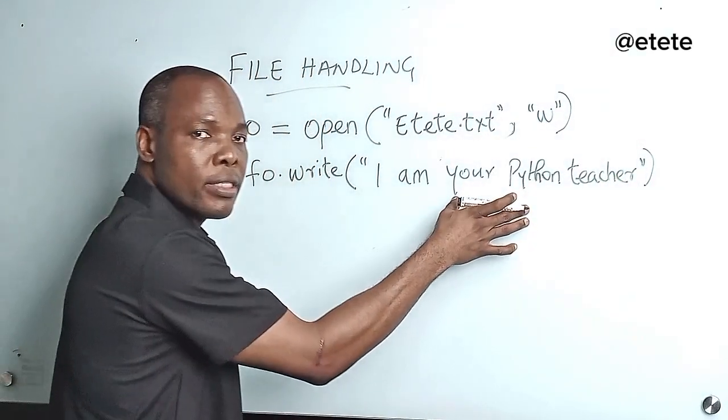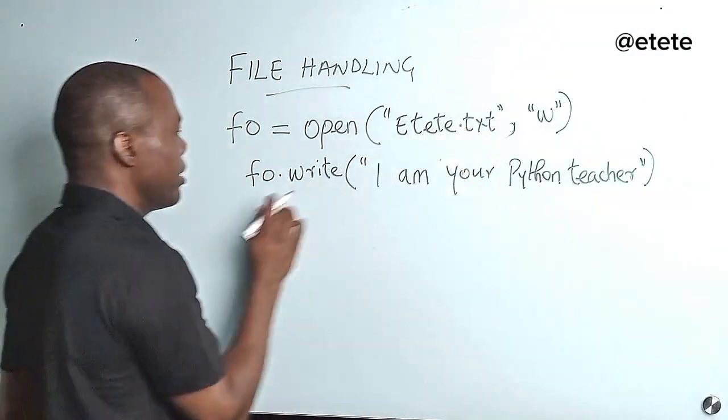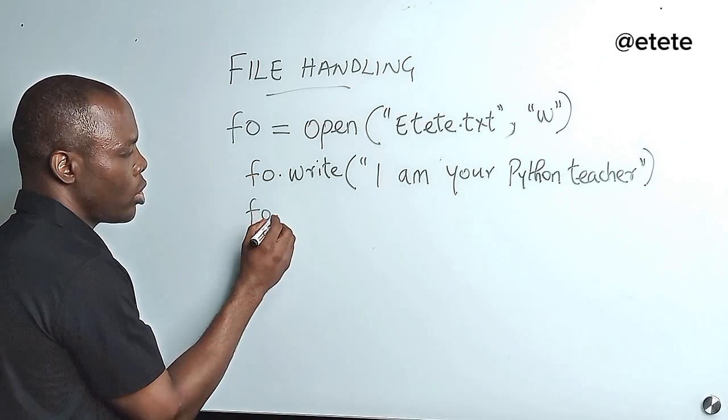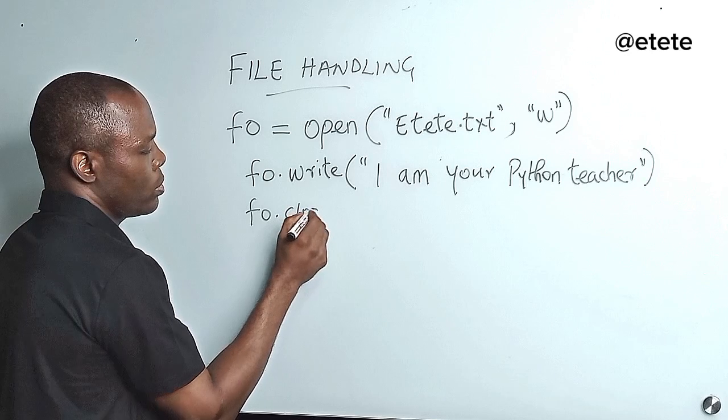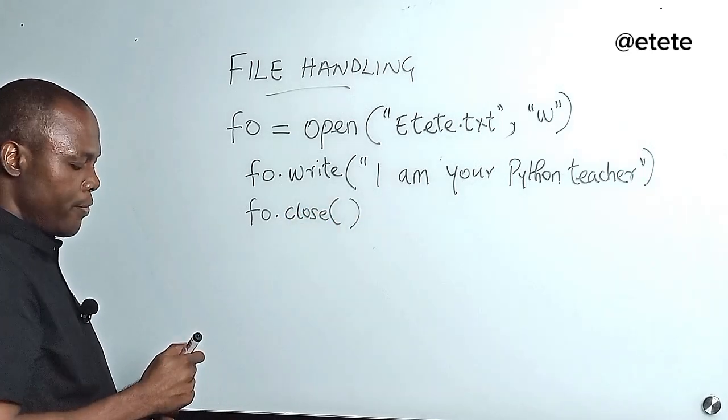This is what I have written. So I'm going to create this file, then write this inside the file. Then I will close. So the object is going to call another method, close. This is it. So I've written the program.